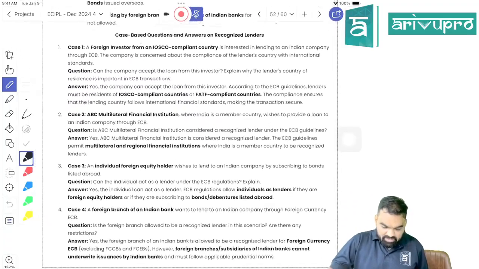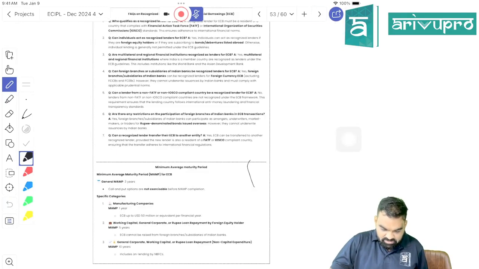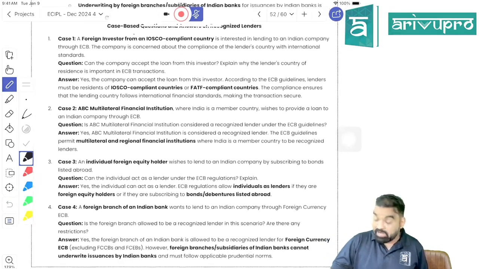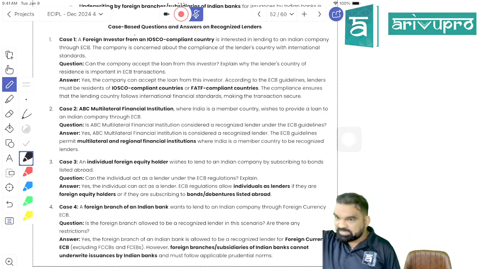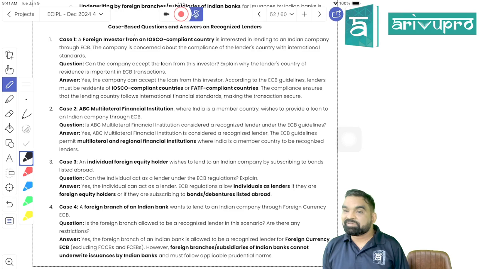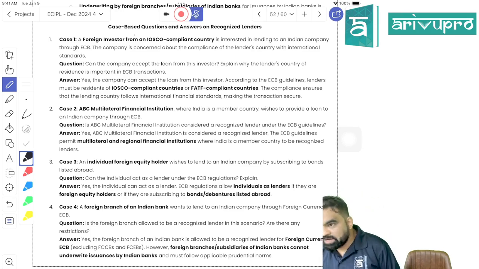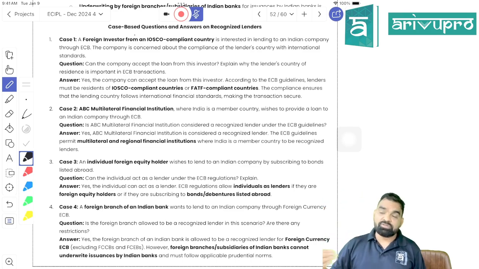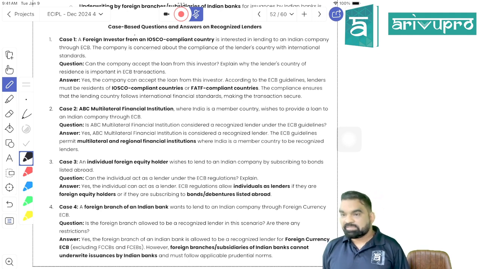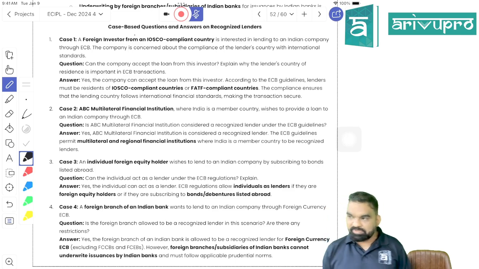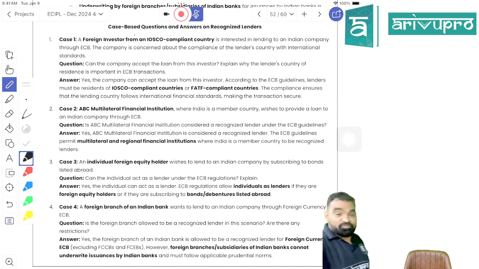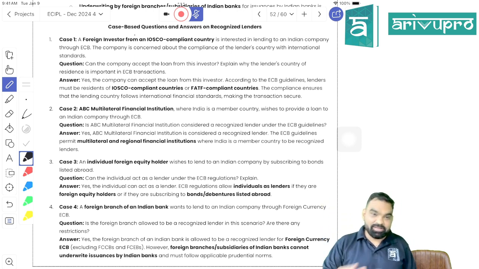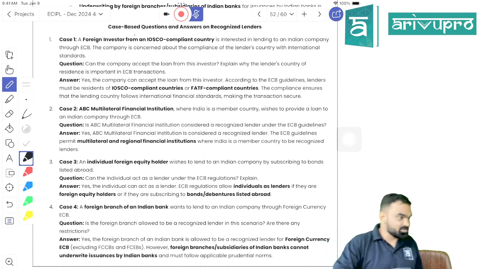I have made certain cases. You can go through the cases, and if you have any doubt, you can ask. Is it clear? Done with the second concept. The first concept in the chapter was ECB, manageable students. Second concept was recognized lender. Go through, taking 2 minutes pause, then we'll proceed further. Manageable. Now see how fluently he'll answer the question. Tell me about recognized lender. Stand up and answer.